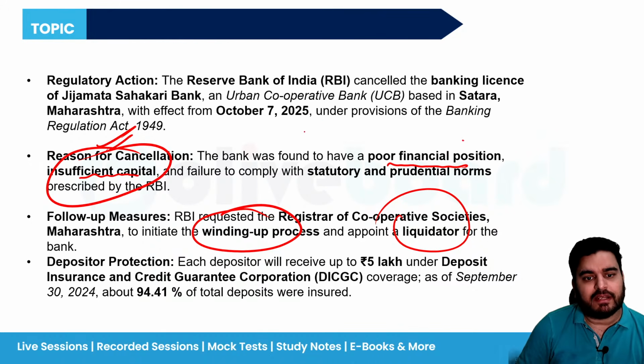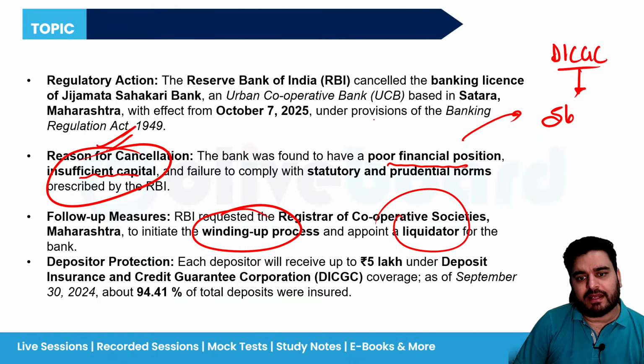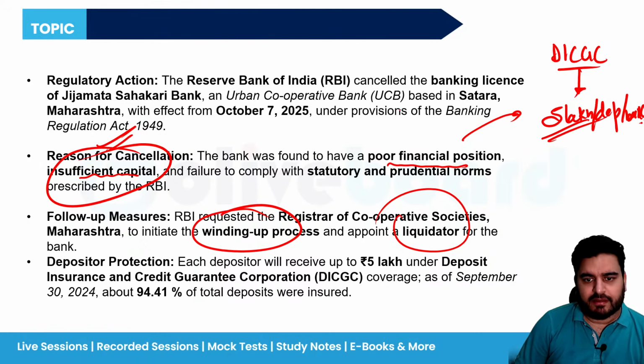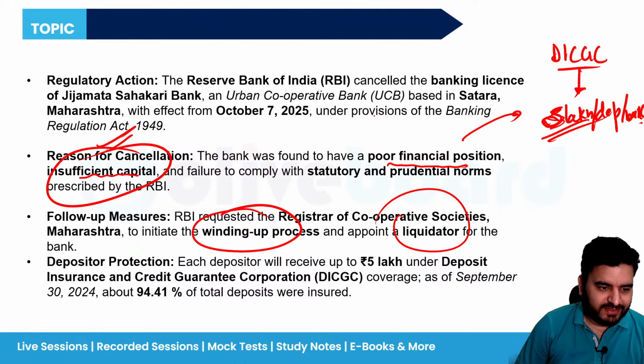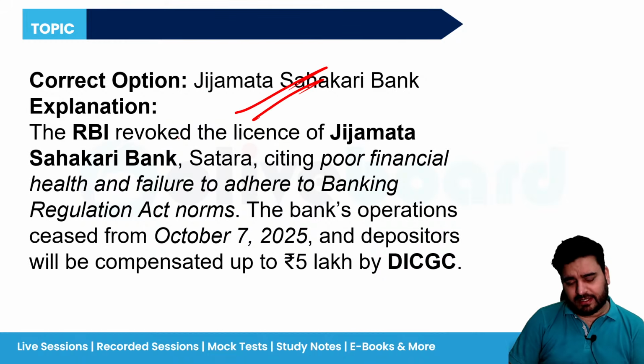Now, what will happen to the depositors' money in this bank? Don't worry, there is a subsidiary of RBI known as DICGC, the Depositors Insurance and Credit Guarantee Corporation, which says don't worry, I am going to give you a 5 lakh guarantee per depositor per bank for your money. In case of failure, up to 5 lakhs, I can help you out. That's why many people don't keep more than 5 lakh rupees in their bank account. Got it? Chalo. Jijamati Sahakari Bank is the correct answer.